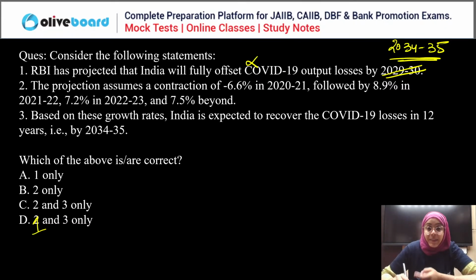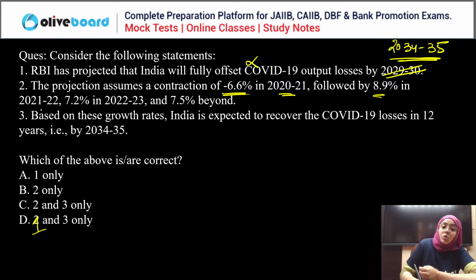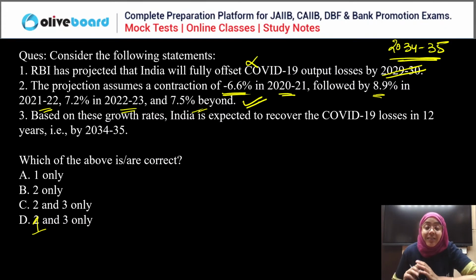Now, second, there is a contraction due to COVID-19, right? Minus 6.6% in 2021, 8.9% in 2022, and 7.3% in 2023, and 7.5% beyond, right? So this is correct. Third, based on these growth rates, India is expected to recover the losses of COVID-19 by year 2034 and 35, means in the 12th year.